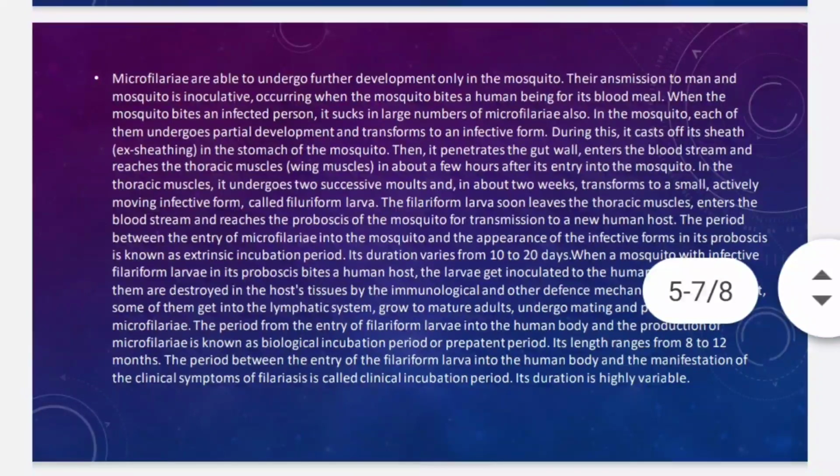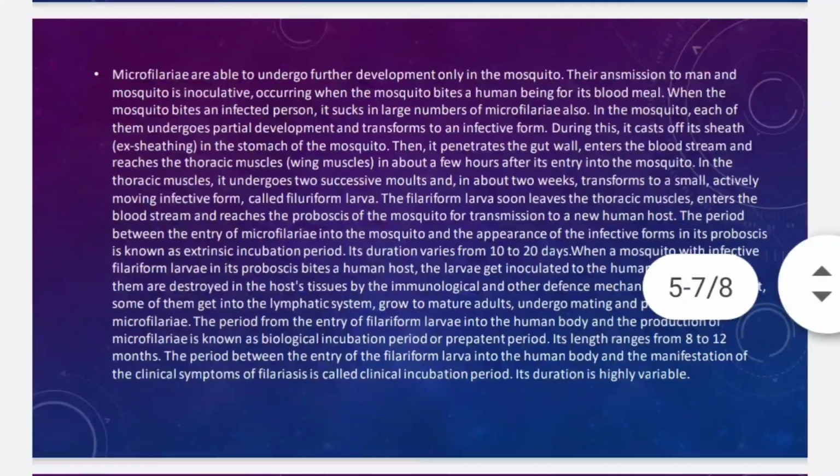In a few hours after its entry into the mosquito, in the thoracic muscles, it undergoes two successive molts, and in about 2 weeks transforms into a small, actively moving infective form called filariform larva. The filariform larva soon leaves the thoracic muscles, enters the bloodstream, and reaches the proboscis of the mosquito for transmission to a new human host. The period between the entry of microfilariae into the mosquito and the appearance of the infective forms in its proboscis is known as the extrinsic incubation period. Its duration varies from 10 to 20 days.